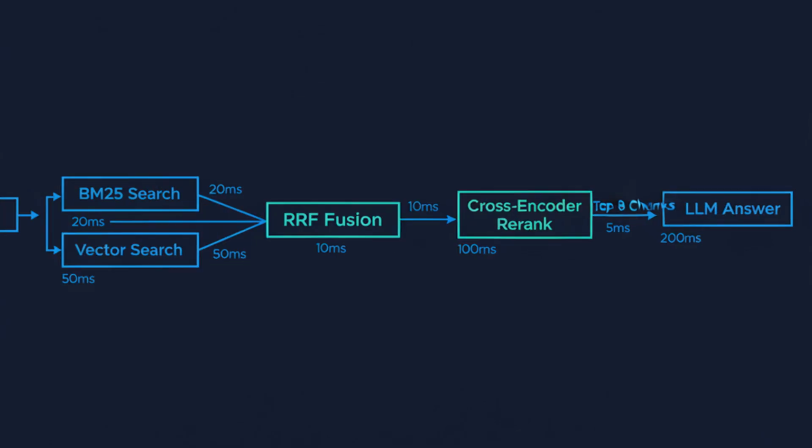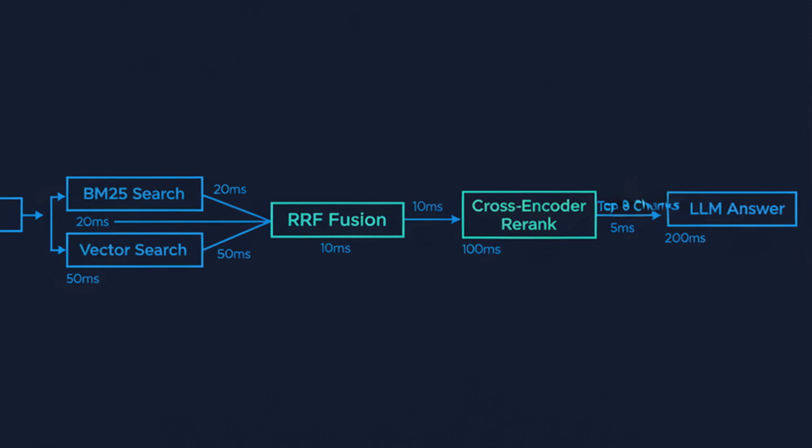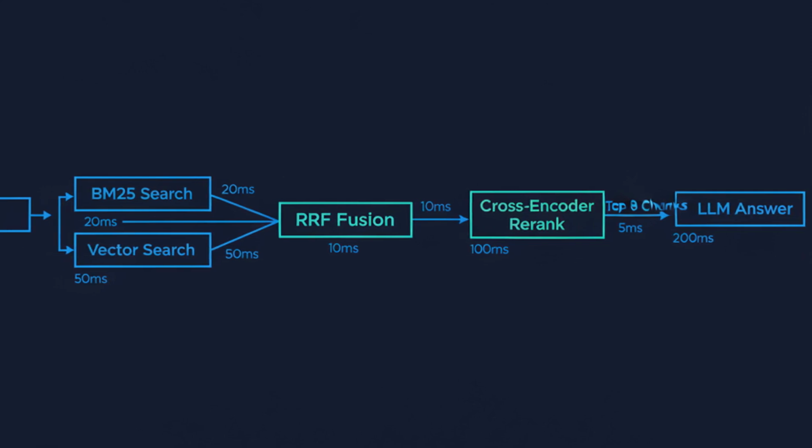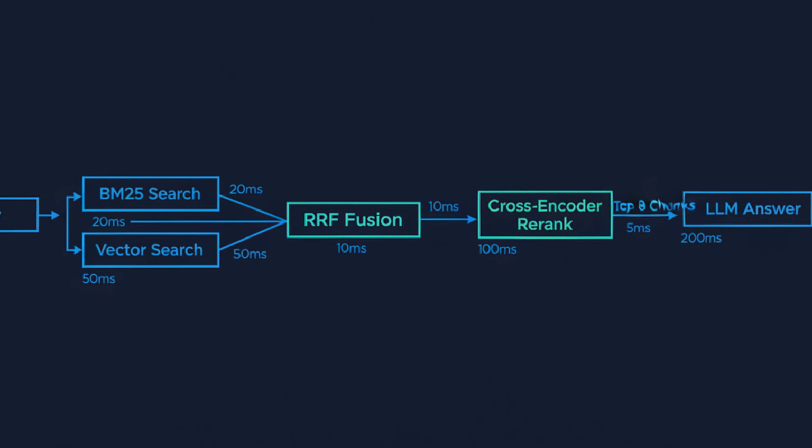Three things to lock in. One, semantic search beats keyword search on meaning, but the production answer is hybrid. Fuse both, then re-rank. Two, permissions, evaluation, and observability aren't extras. They are what separate a demo from a system you can ship. Three, plan for embedding drift and incremental ingestion from day one.